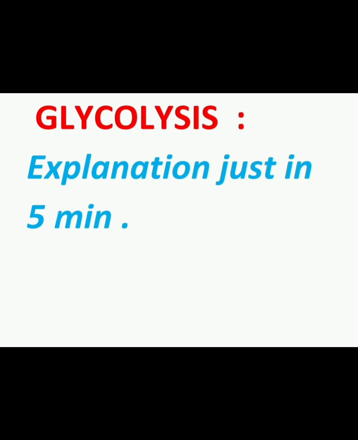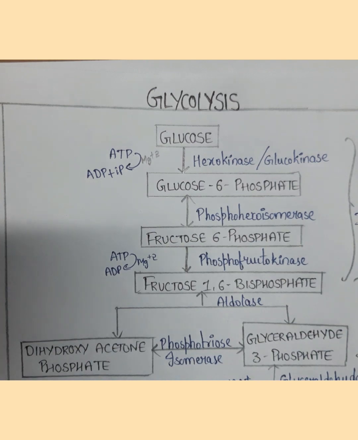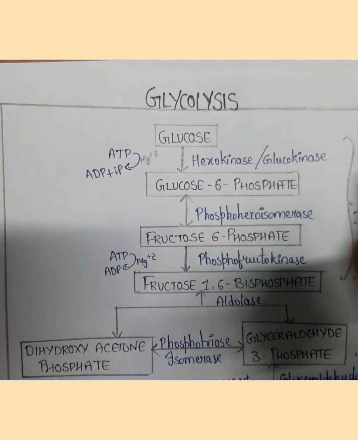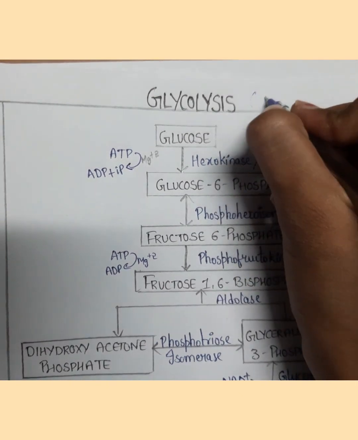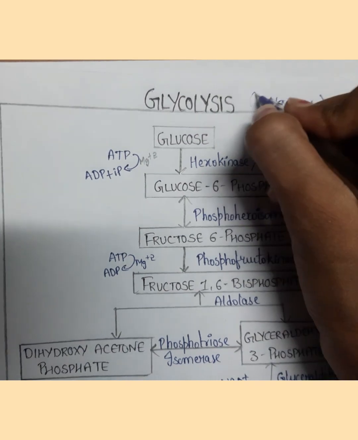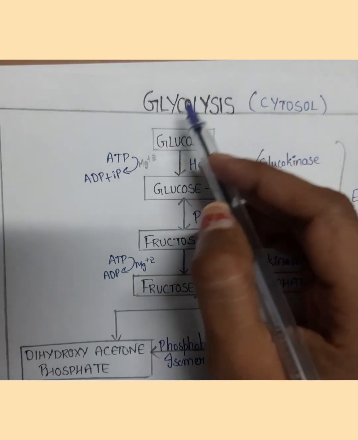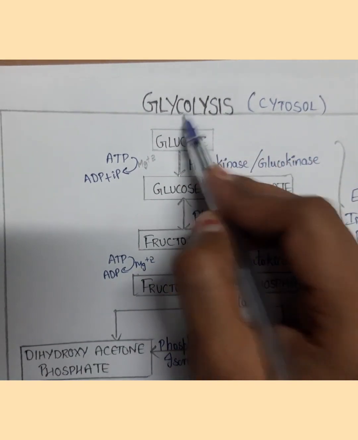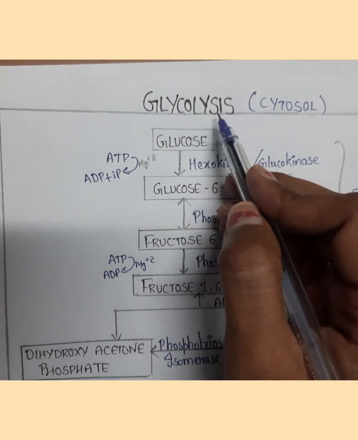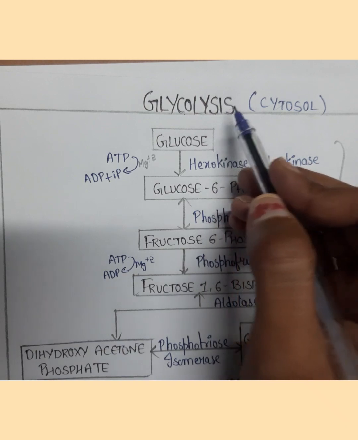So in this video, we'll be discussing the glycolysis pathway. The glycolysis pathway takes place in the cytosol of the cell. What do you mean by glycolysis? Glyco means glucose, lysis means breakdown. Simply we can say that glycolysis is nothing but the breakdown of glucose. It involves a series of reactions converting glucose to pyruvate with the production of ATP.